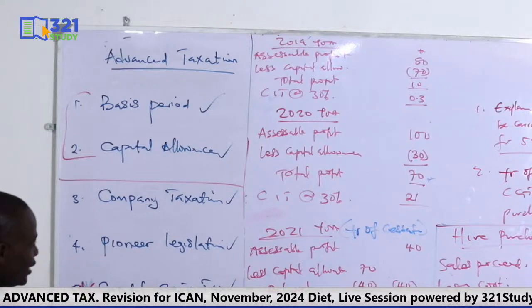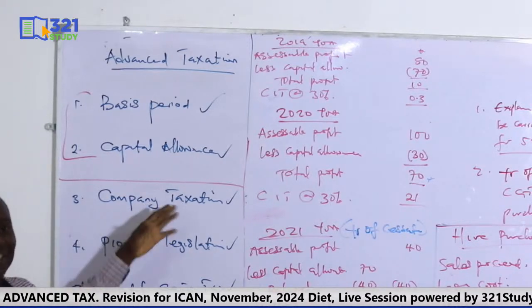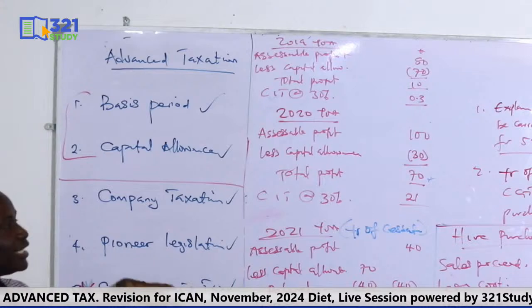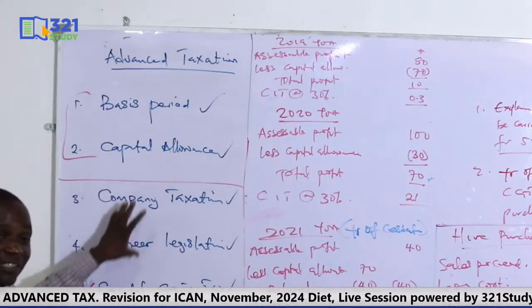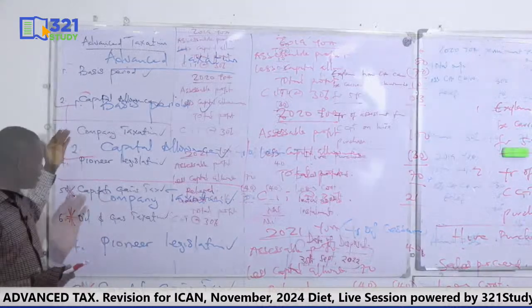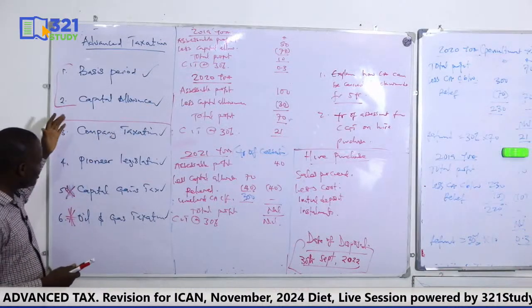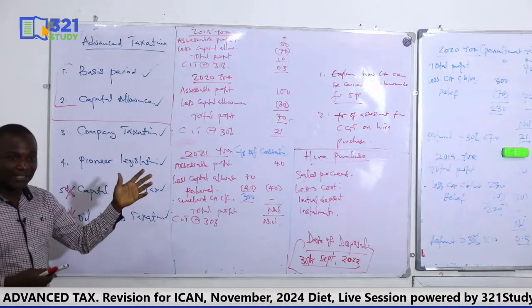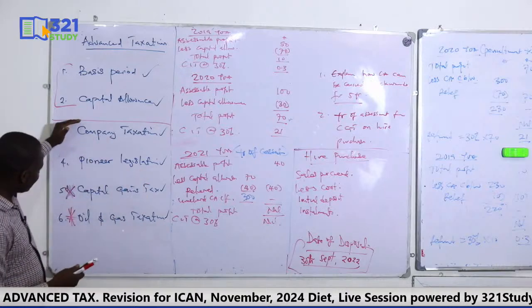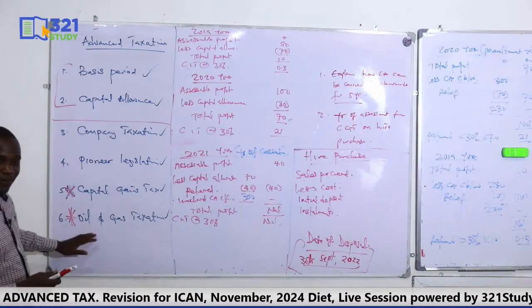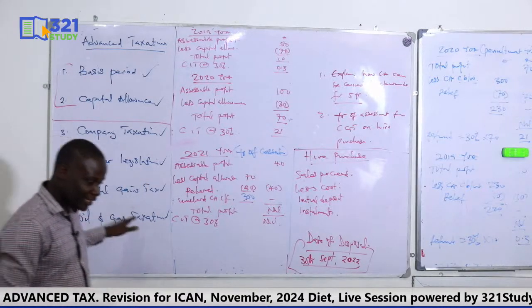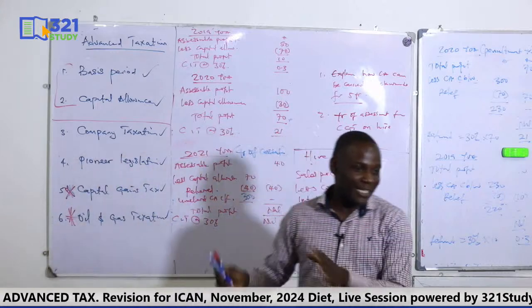Another topic they also like is double tax. You see, double tax is testing the same principle: basis period, tax liability, capital allowance. So those are the three they alternate. Okay? So they can set pioneer and double tax, or they set CIT and double tax. It depends, but these are the key topics. There are other topics, but these are the main ones.